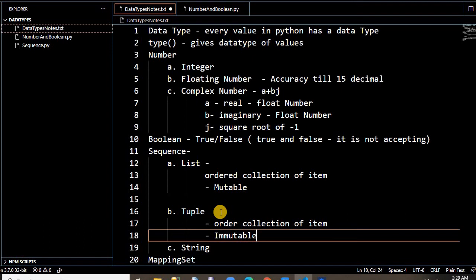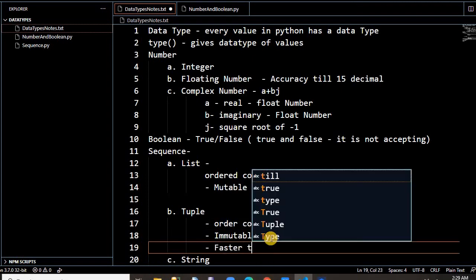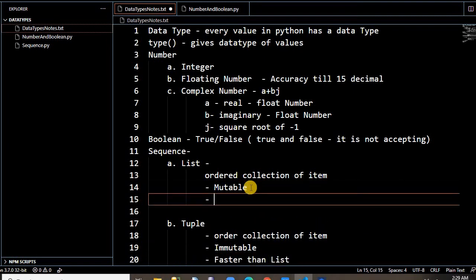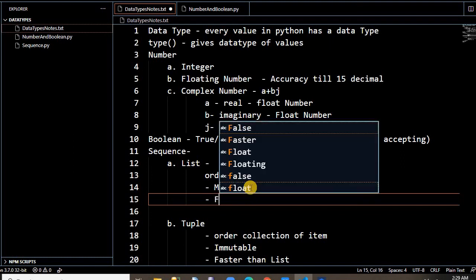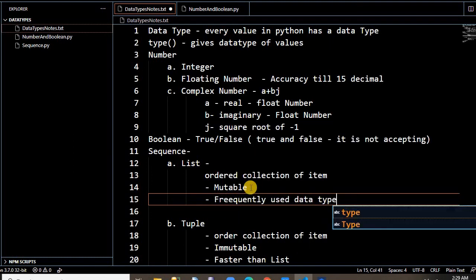What does it mean? Once you declare the tuple, you cannot change its values. And due to this immutable attribute, it's faster than list. But list is the most frequently used data type. It's a very flexible data type.